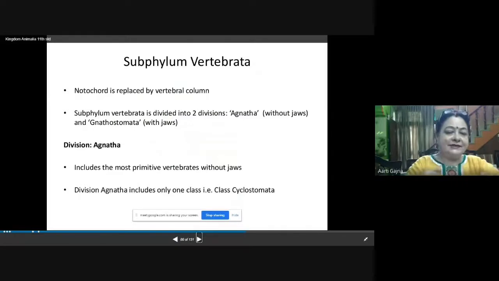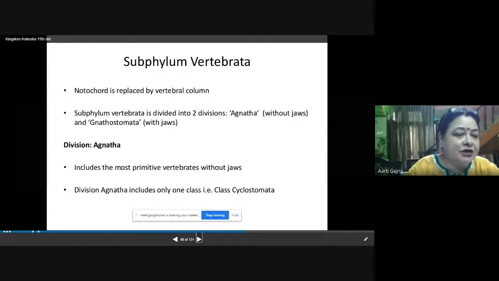Whereas the subphylum Vertebrata consists of the organisms where the vertebral column is present. So in subphylum Vertebrata, all organisms have a vertebral column. That's why they are called vertebrates. Now, this subphylum Vertebrata of phylum Chordata consists of all the organisms where the vertebral column is present.